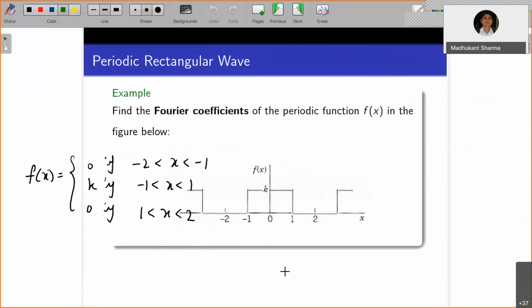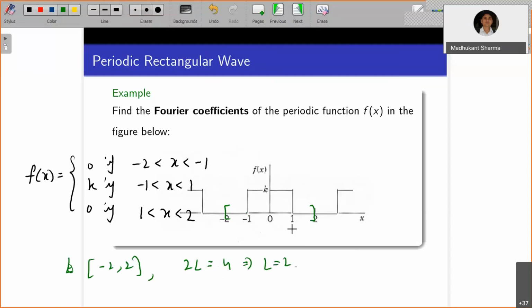So for example, take this rectangular wave. Let's observe the interval minus 2 to 2. From minus 2 to minus 1, the value is 0. From minus 1 to 1, the value is k. And from 1 to 2, the value is 0. So you have f of x over the interval minus 2 to 2. Now 2L equals 4, which implies L equals 2.